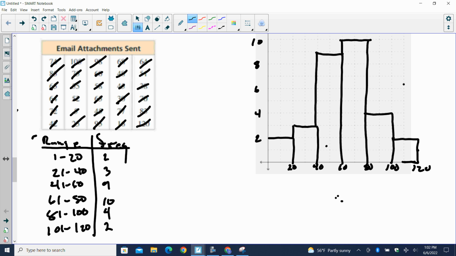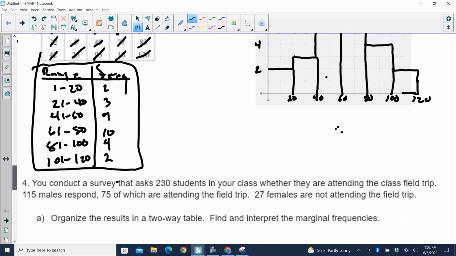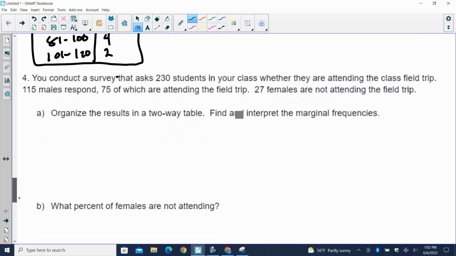Key. I think the key is to make this guy here. You don't have to. There's nothing in the problem that says you have to do that. But man, does it help organize my data. Highly encourage you to do that first. Okay.